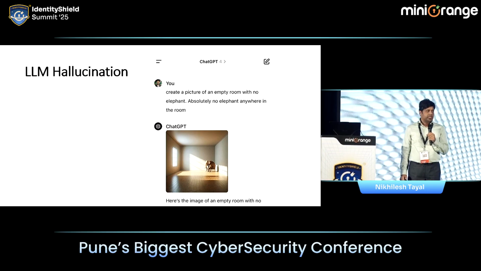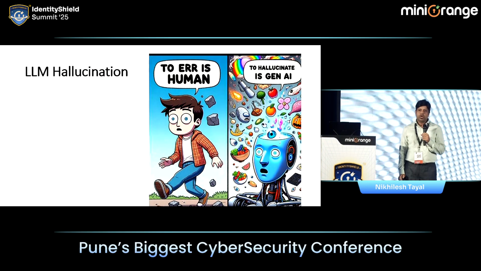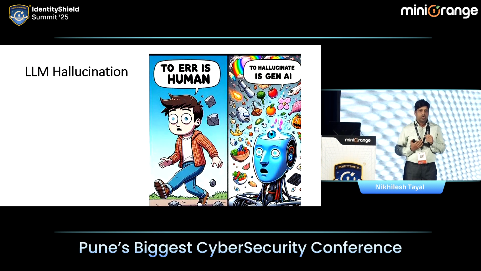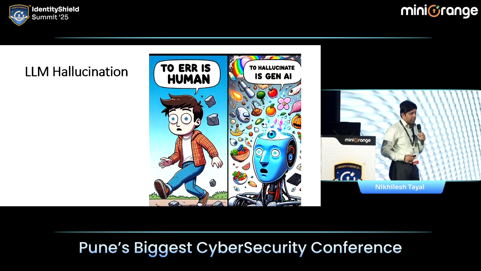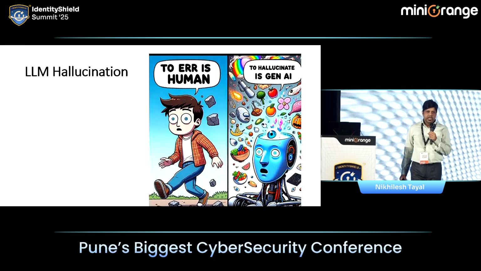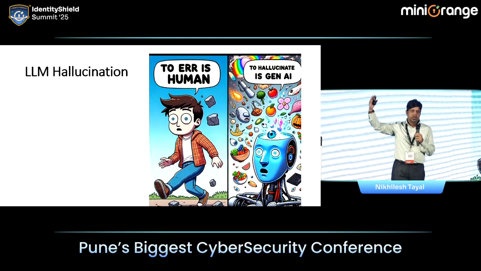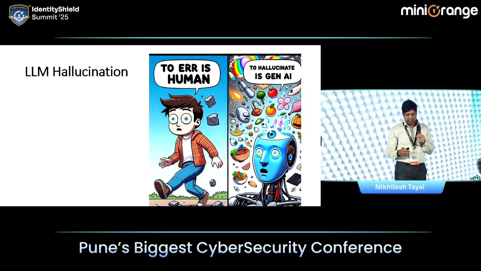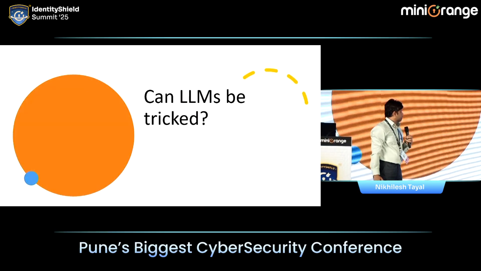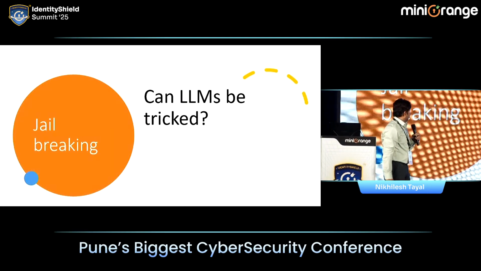And hallucination is not a bug, it's an instinctive nature of LLMs. You cannot remove them. So to err is human, to hallucinate is Gen AI. What is hallucination? You visualize something which doesn't exist, right? So this is the one problem. Now, can LLM be tricked?